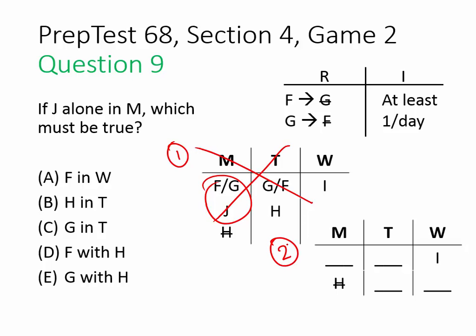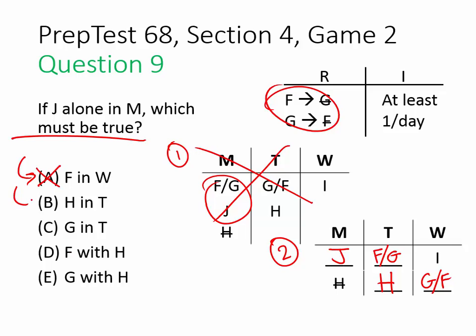In option number 2 down here, if we assign J to M, that means F and G are spread out over Tuesday and Wednesday because of our rule right up here, and H is assigned to Tuesday. Which must be true? Is F in Wednesday? Could be true, doesn't have to be. Is H in Tuesday? Yes, it is.